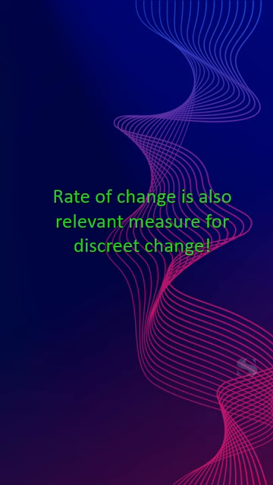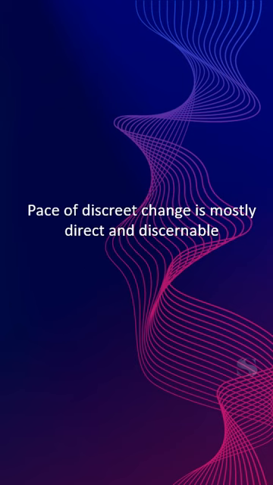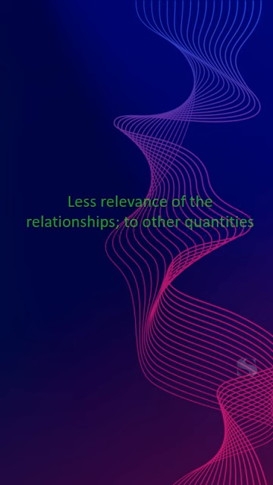Rate of change is also a relevant measure for discrete change. Pace of discrete change is mostly direct and discernible. The steps are discrete and episodic. Calculation of pace is rather straightforward and precise. It is the quantum of the steps. Also, there is less relevance of the relationships of discrete changes to other quantities. It is more about the nature of each step, and there is less of overall story.